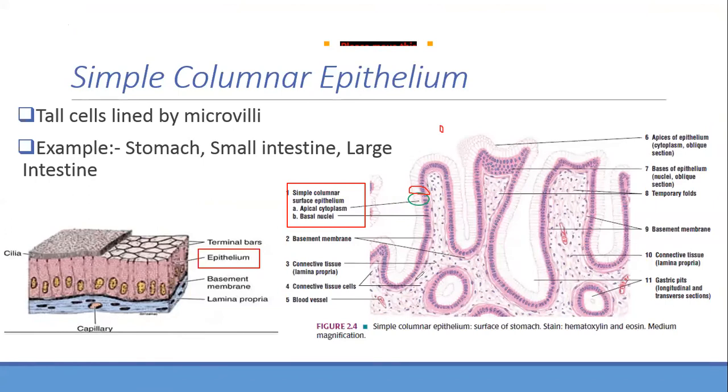This is the basement membrane, what I'm drawing. Understood? So the nucleus is close to the basement membrane. It is oval in shape, and if I draw the entire boundary, it's like this, the column.